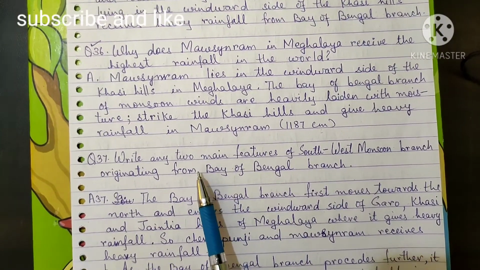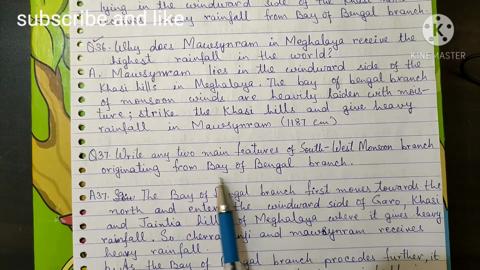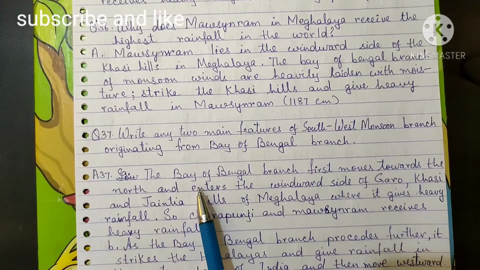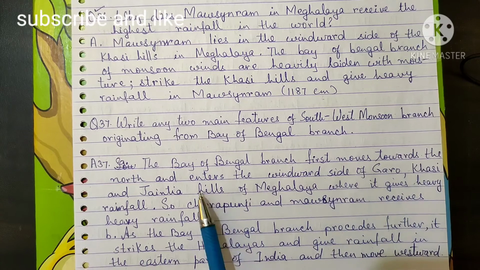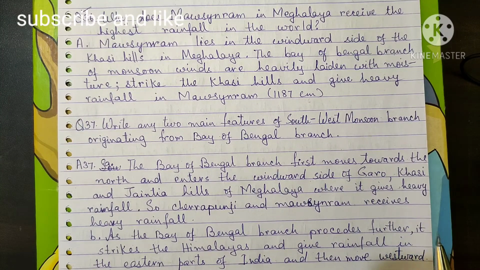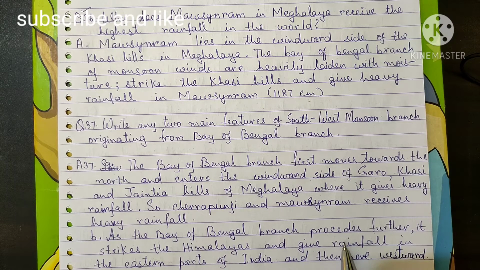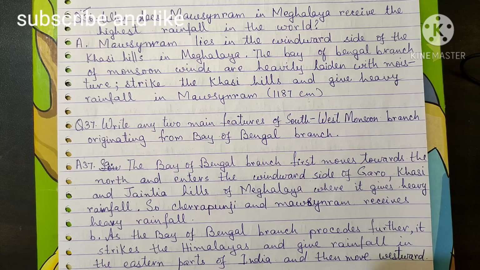Next question is write any two main features of southwest monsoon branch originating from Bay of Bengal branch. The Bay of Bengal branch first moves towards the north and enters the windward side of Garo, Khasi and Jaintia hills of Meghalaya, where it gives heavy rainfall. So Cherrapunji and Mawsynram receive heavy rainfall. As the Bay of Bengal branch proceeds further, it strikes the Himalayas and gives rainfall in the eastern part of India and then moves westward.